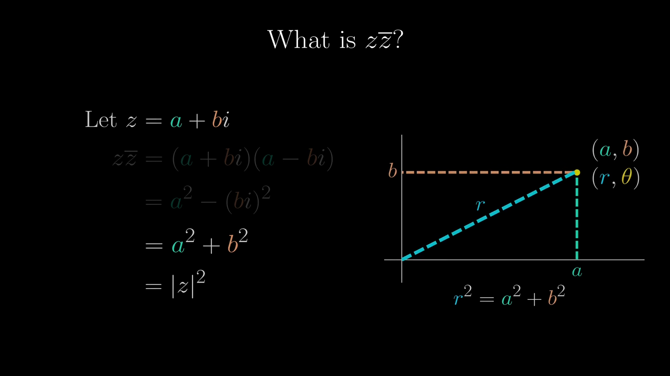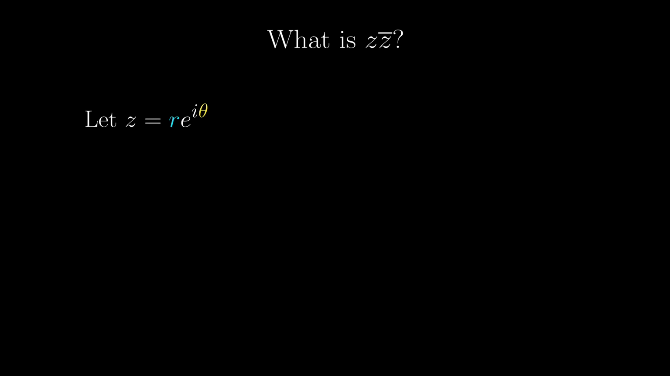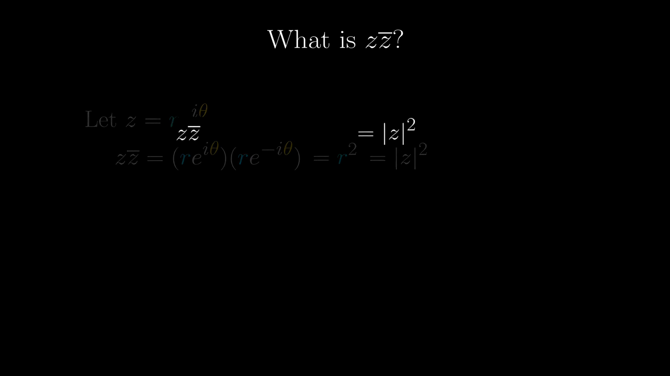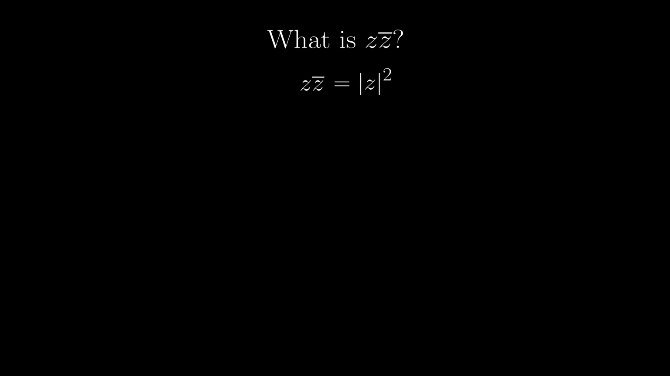The other approach would be to write z in the polar form. Then, from what we discussed, the conjugate has its argument negated, and the exponentials cancel each other, and we get, again, modulus squared. And this will be the inspiration for division of complex numbers.